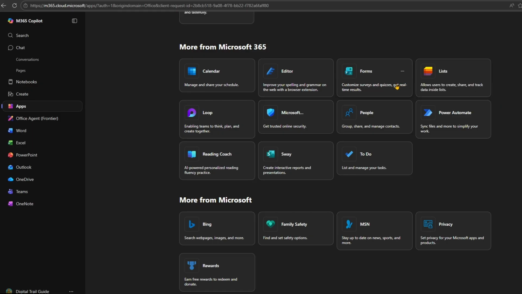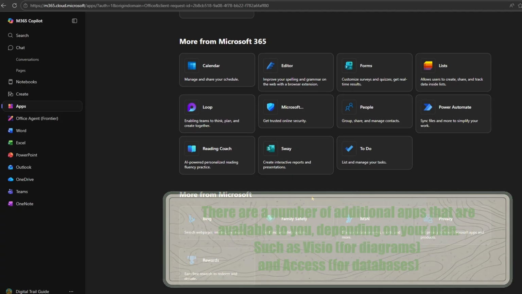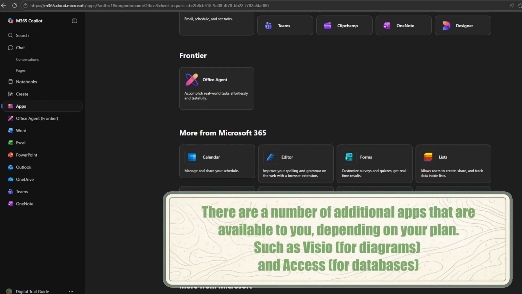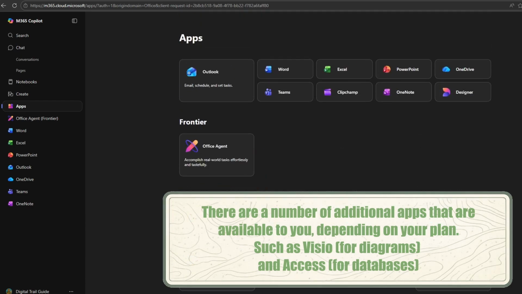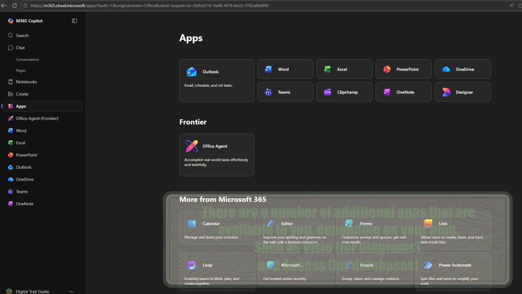So on and so forth. You can see there's so much that you can do here. Microsoft To Do is really nice. It's a checklist that you can have on your phone and on your computer at the same time. Sway, you can create interactive reports. And then there's other things from Microsoft too. So Microsoft 365 gives you access to a lot of different things all at one time.